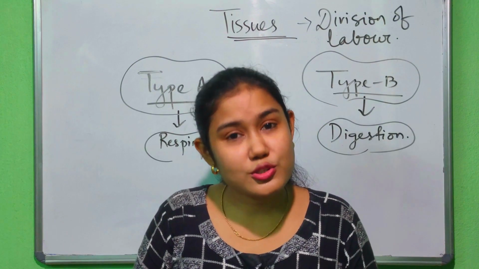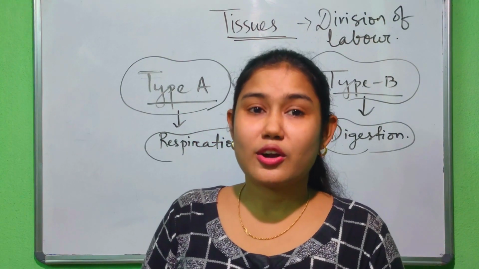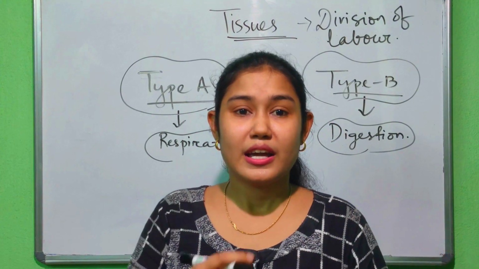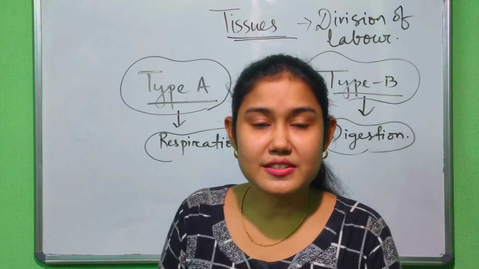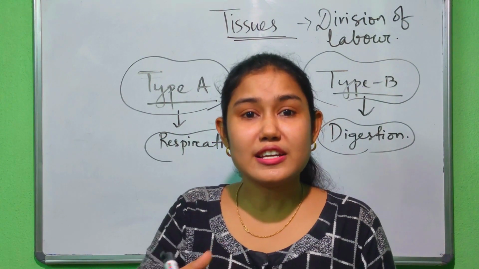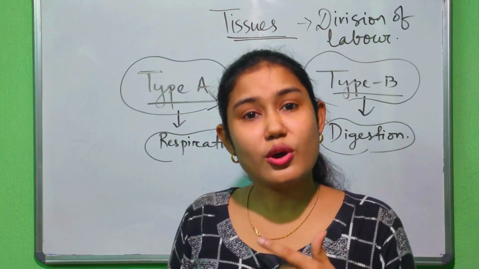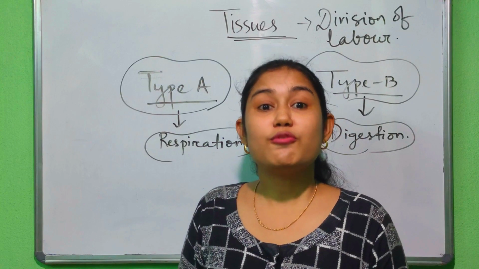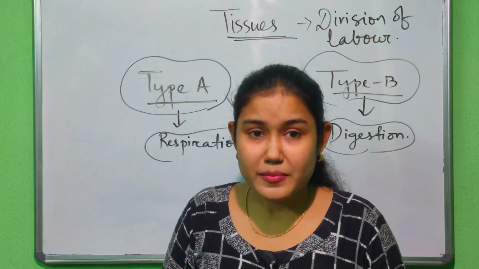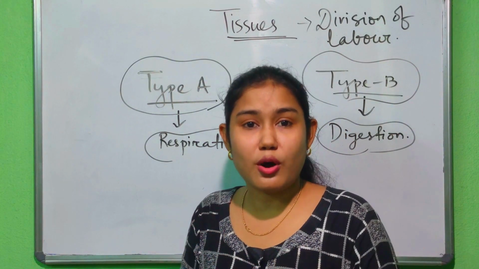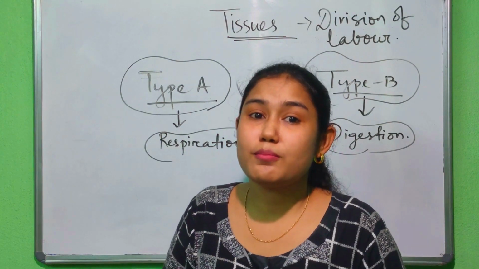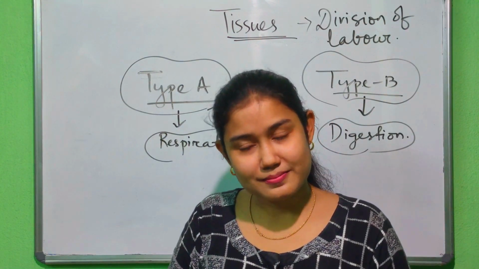Yes, blood is also a tissue. Why? Because it helps in transmission of nutrients, hormones and various macromolecules throughout the body. It also helps in carrying out waste materials. So the blood cells perform a specific function. That's why blood is also a tissue.